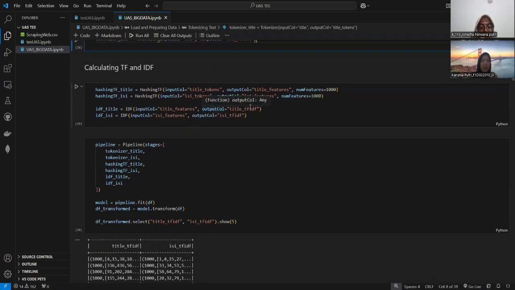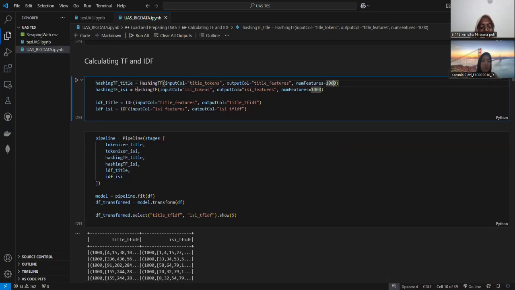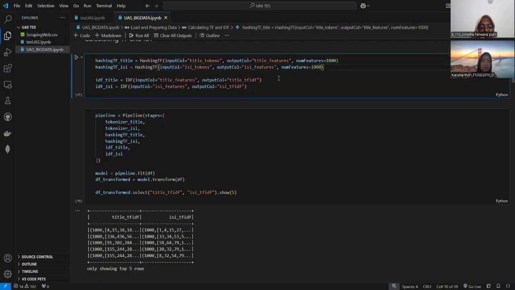Then we calculate TF and IDF. First, we apply hashing to the title tokens to convert tokens into term frequency vectors with 100 features. Then we apply hashing to the content tokens to convert the tokens into term frequency vectors, the same as the titles. Then we apply IDF to the title features and then the content features to compute the inverse document frequency.